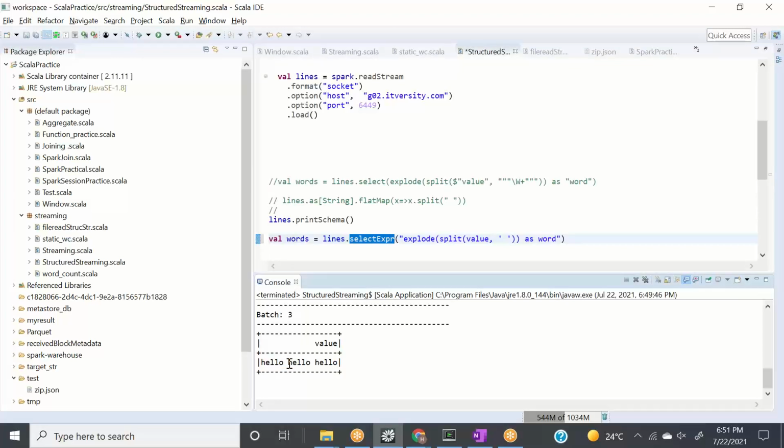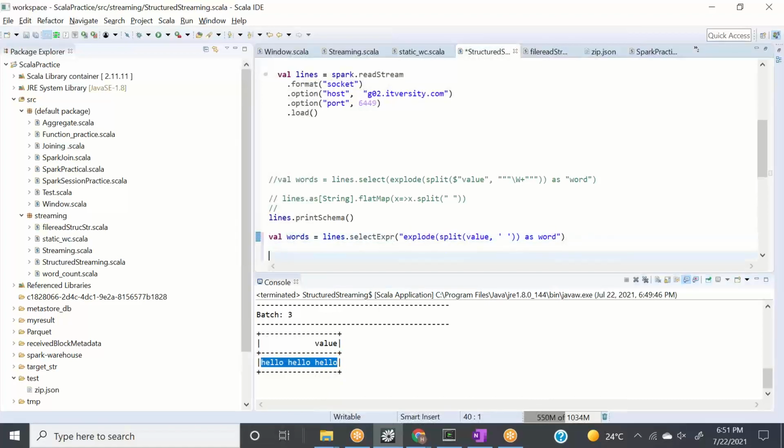Explode this data means what? I explained it to you, right? What will explode do? So before we go there, what I'm telling Spark is: explode the value column. On what basis? On splitting it. Splitting on what basis? Splitting on space. So I'm telling Spark to go to this lines data frame, select the value column, split that column based on space, and then explode it, right?